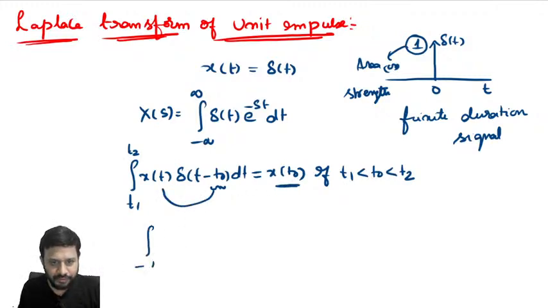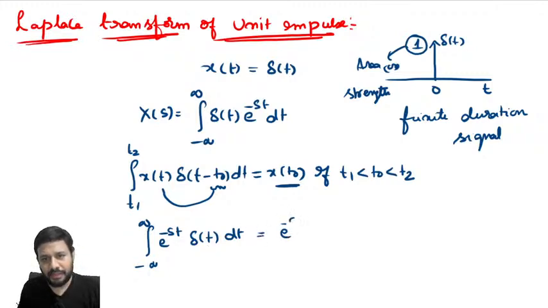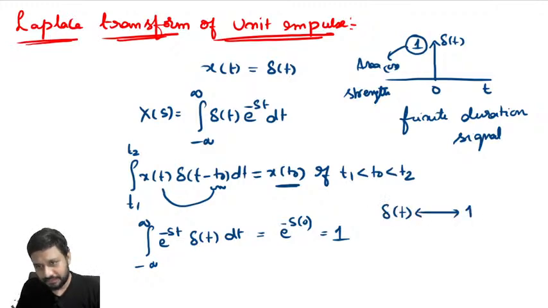Now, following the same, I can arrange my integral as e power minus st into del of t dt. Now, what is there in place of t naught? 0. Does 0 lie between minus infinite and infinite? Yes. Simply substitute the value of 0. E power minus s into 0, which is nothing but 1. And remember, Laplace transform of del t, impulse signal, is 1.